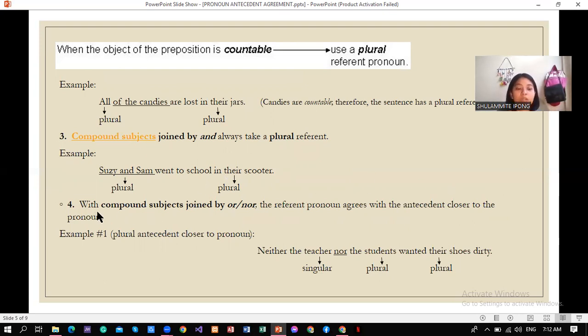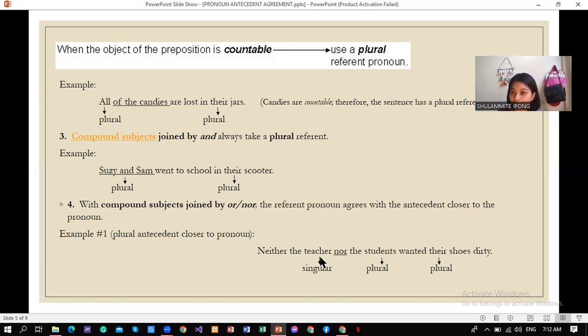Number 4. With compound subjects joined by or, nor, the referent pronoun agrees with the antecedent closer to the pronoun. So example number 1, this is for nor. Neither the teacher nor the students wanted their shoes dirty.